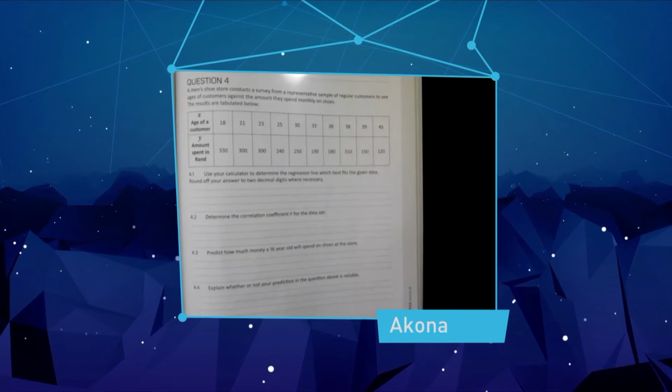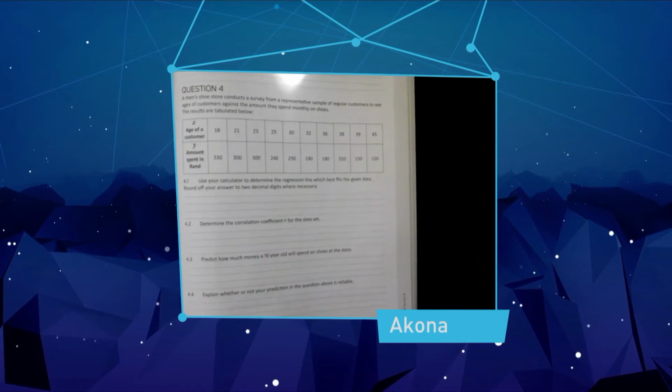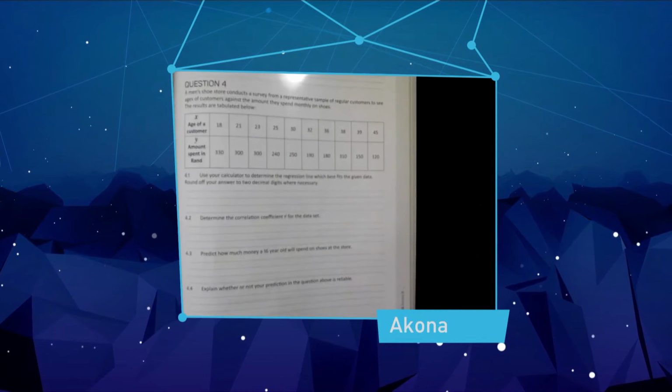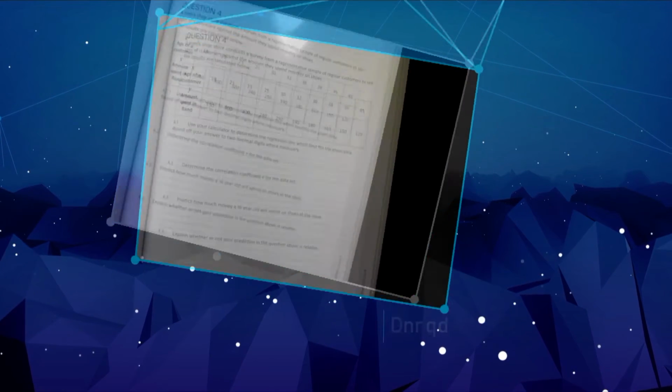Hello guys, my name is Akona Mbuto from Kukulesizwe High School, and I have a problem with this question. Can you please help me? Thank you.